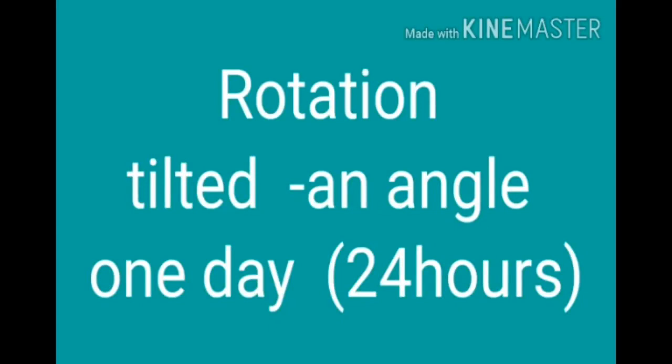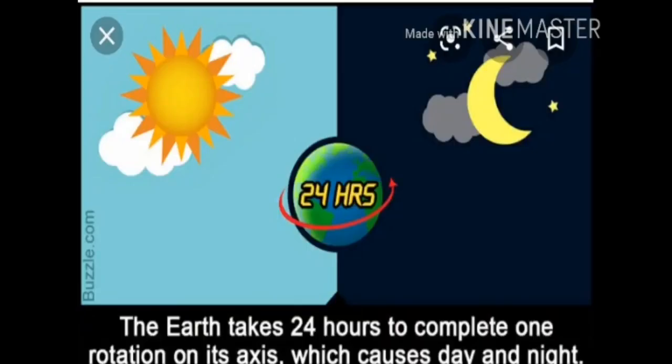The earth rotates in a slightly slanted position as its axis is tilted at an angle of 23.5 degrees. Children, how much time earth takes to complete one rotation? The earth takes 1 day or 24 hours to complete one rotation.